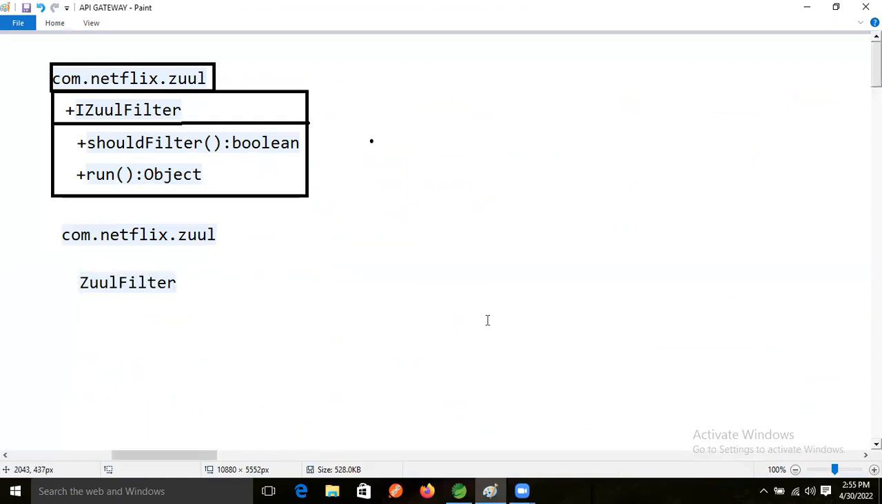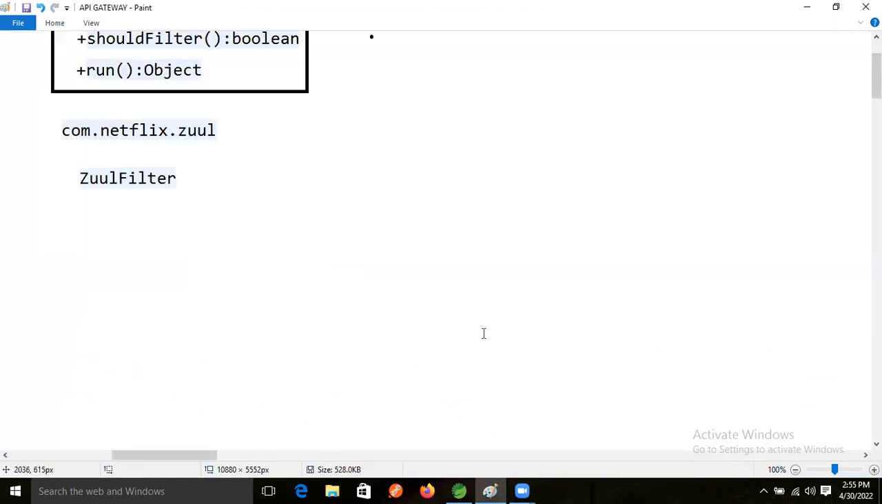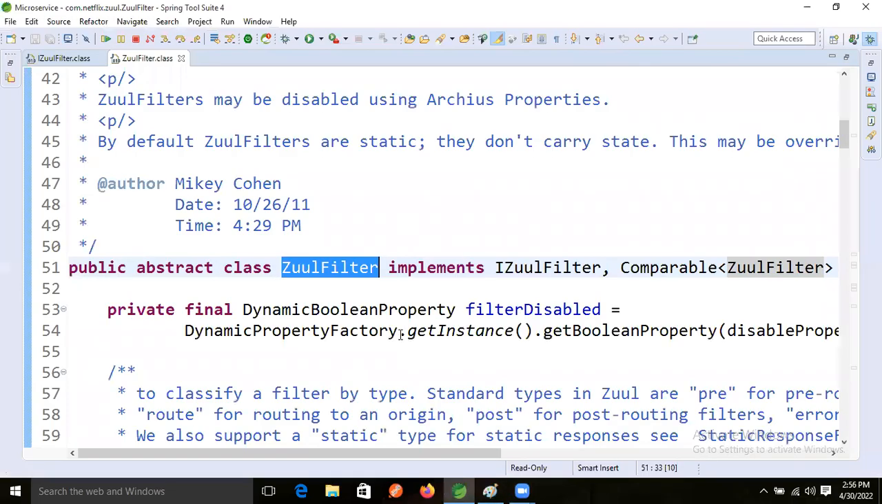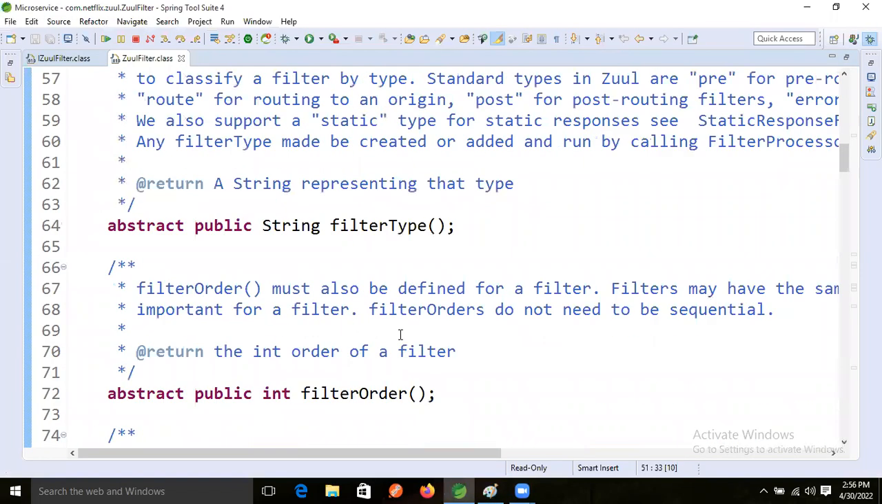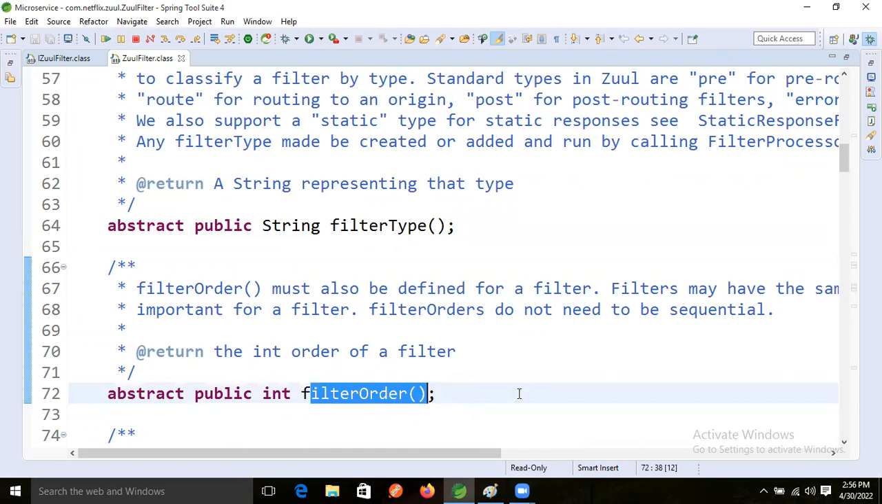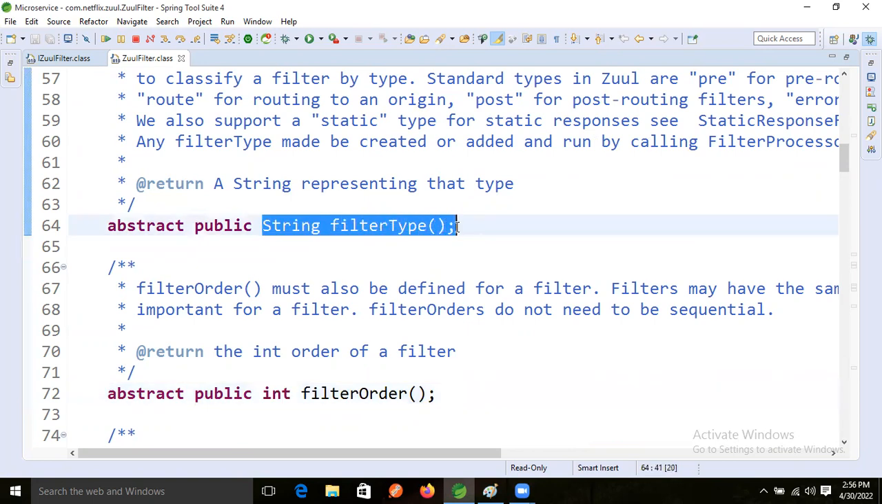So here, how many methods are there? Filter type and filter order only, right? These two methods are there. What is the return type of filter type? String. And what is the filter order return type? Int, right? Integer. Good.